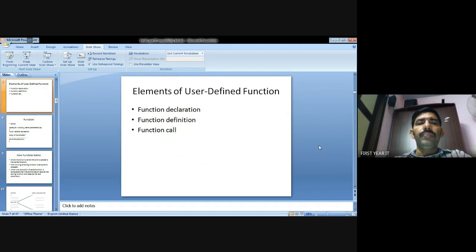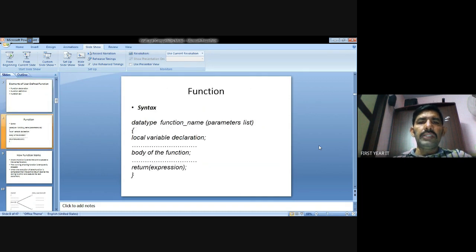Next, the elements of user-defined functions. There are three elements: function declaration, function definition, and function calling. First, function declaration.